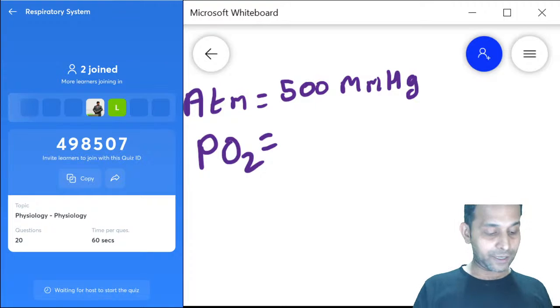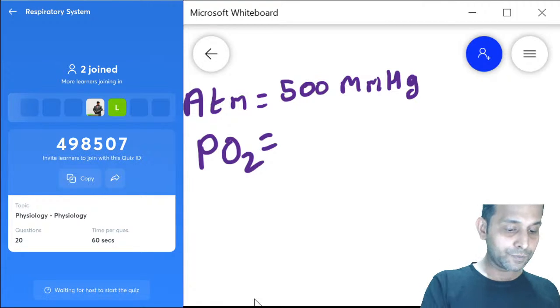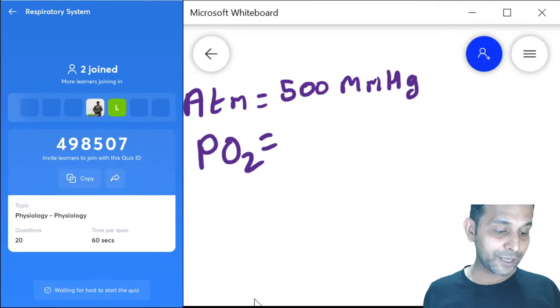Can you think? Can you type in the chat box, for those who are live on YouTube? I would like to have an answer from your side. How much will be the pressure of oxygen? That's great. One of the students has joined today.